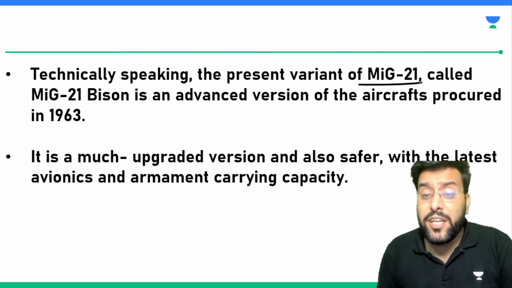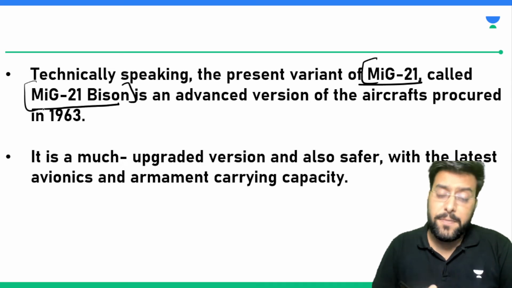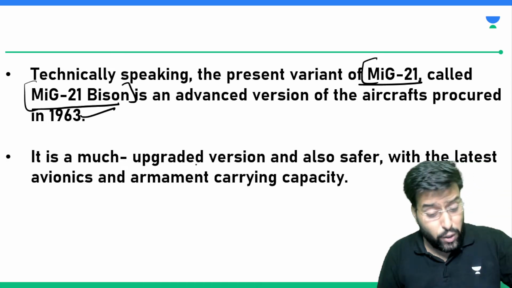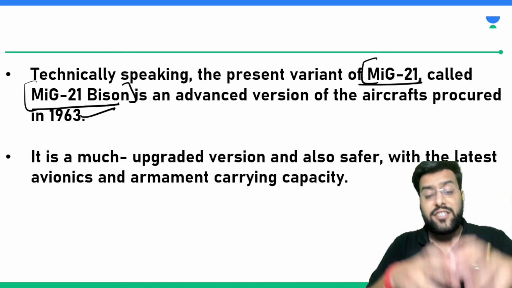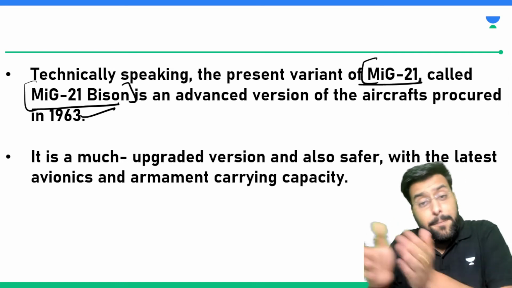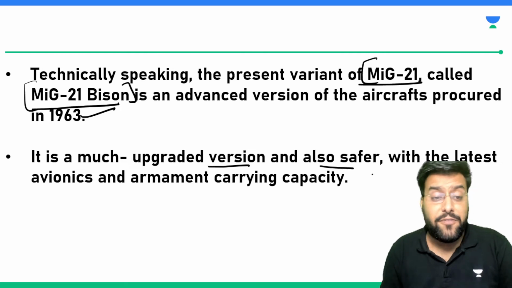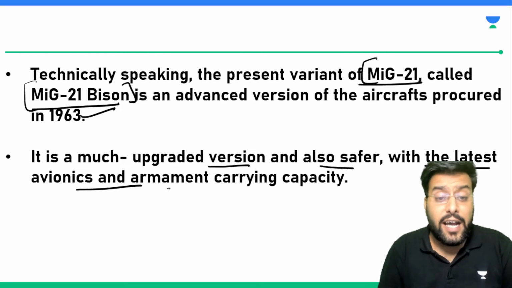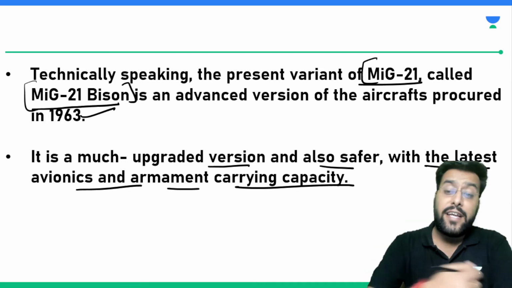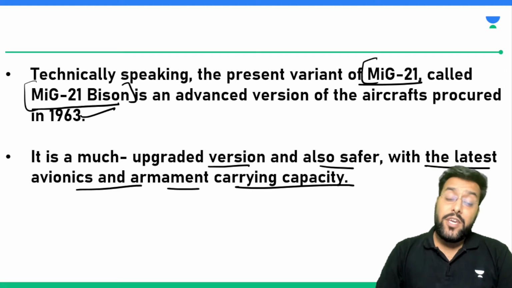The present variant of the MiG-21 is known as the MiG-21 Bison. Remember, this MiG-21 Bison is an advanced version of the aircraft that was procured in 1963. So what we procured in 1963 is not what we are currently using; we have procured a much better version of that MiG-21. It is an upgraded and safer version, with the latest avionics and armament carrying capacities. So this latest version has better technology and better carrying capacity,